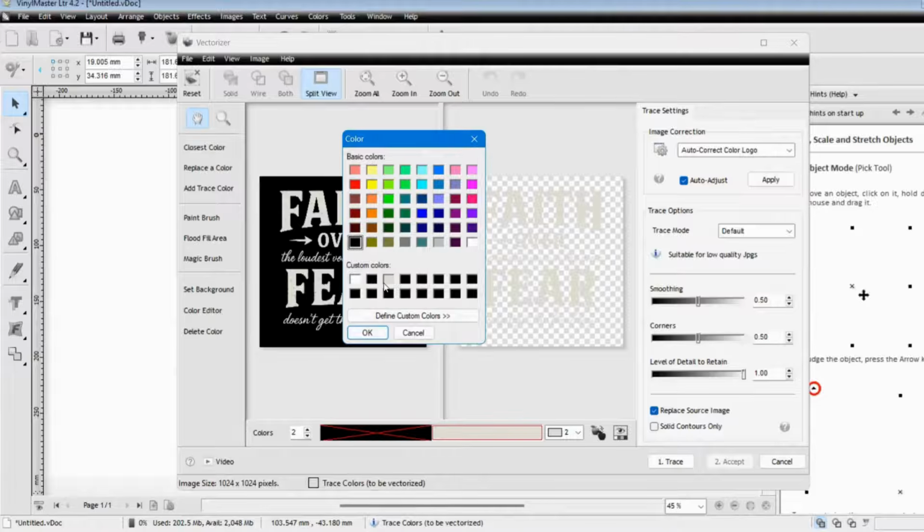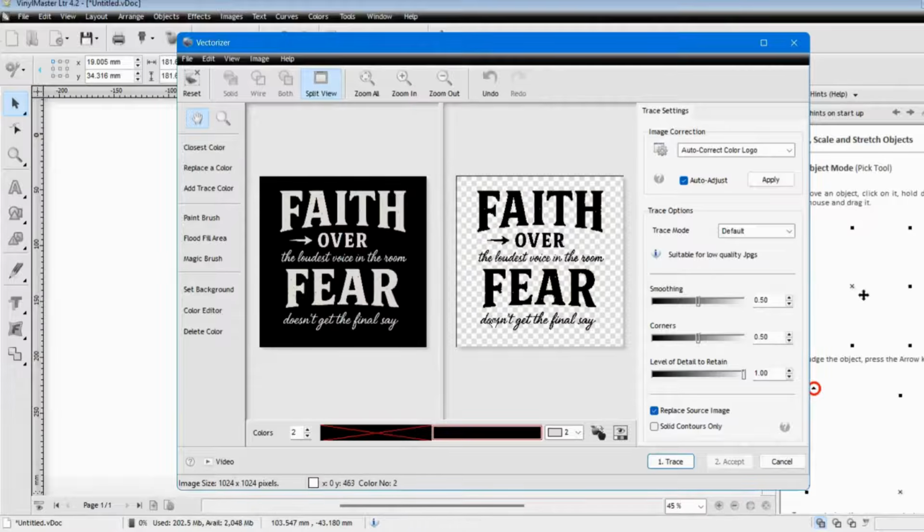The colors that were found in the image are going to be down here. So if you wanted to change that color in this image, if say for instance it had several colors, like if it was red, green, yellow, then red, green, yellow would have shown up here. You could have easily clicked on that and switched out those colors based on the color palette, right? But because we only had the two colors, the black and the ivory color, we're just going to go ahead and change that ivory color into black, right? And hit OK. Once it does that, you'll see that it has changed.